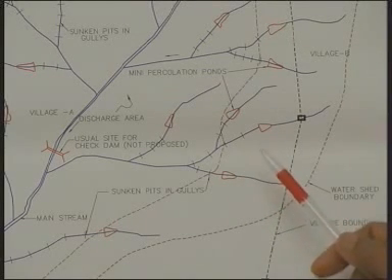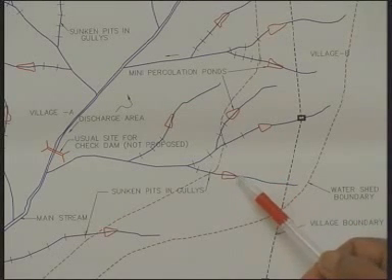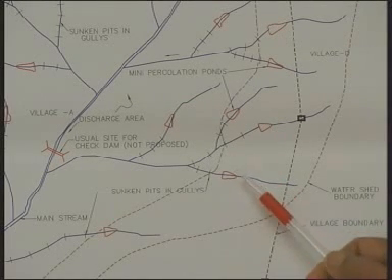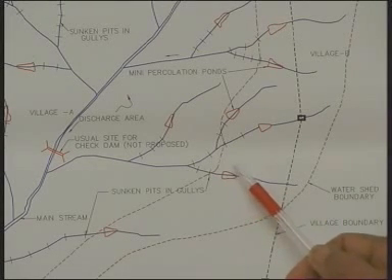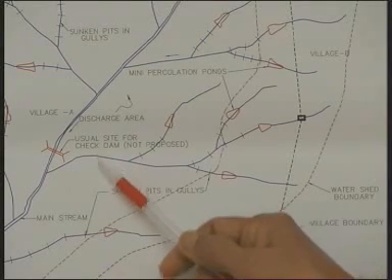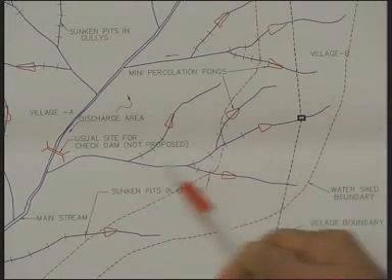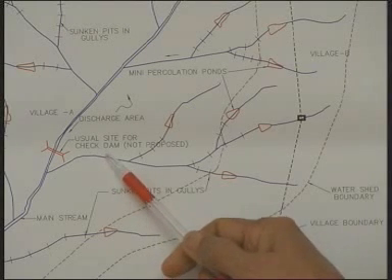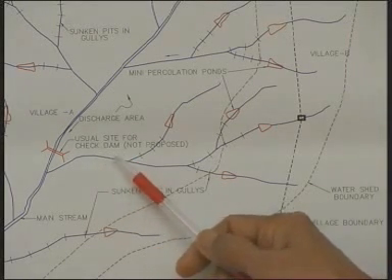The idea is that the recharge takes place at a very close distance from the ridge boundary. If we do the construction of a recharge work or a storage work here, then it is far away from the ridge boundary and we are almost approaching the valley of the main watershed.